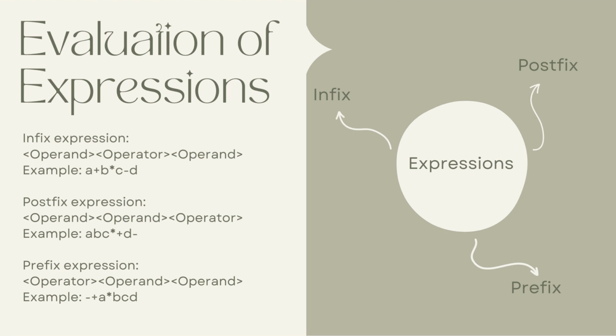And then followed by a will plus with the multiplication of b and c. So you can see the addition operator is placed before the a, and then lastly is the subtraction of everything with the d. So we will have the subtraction operator in front, and the d is at the back.